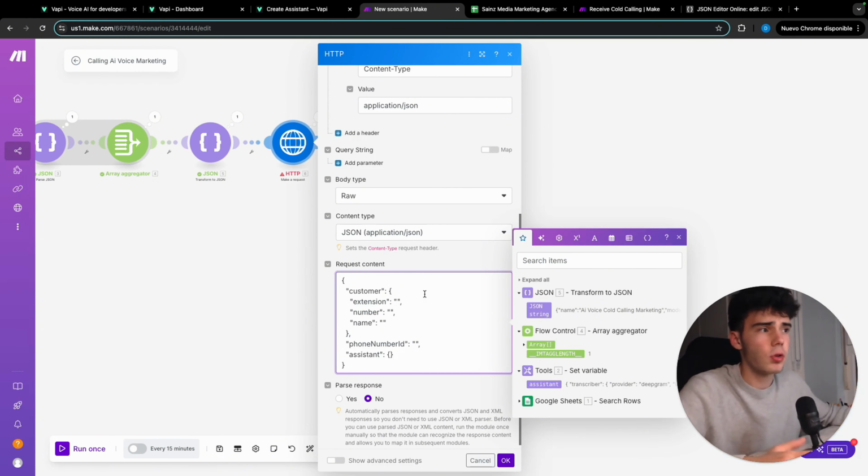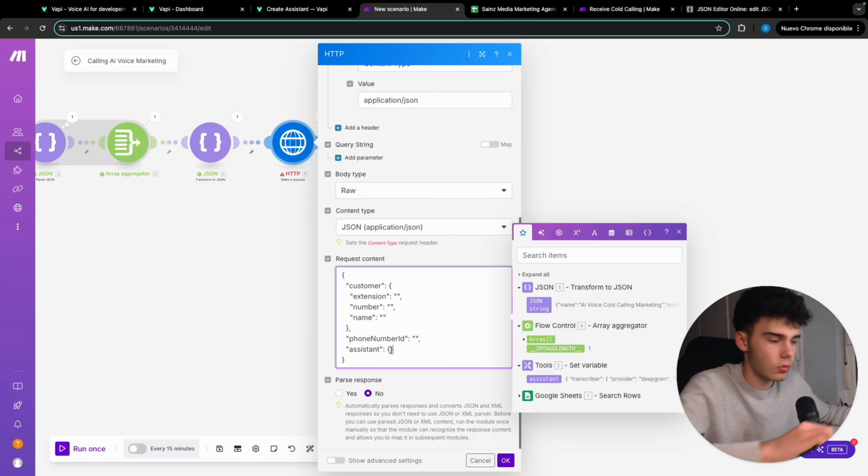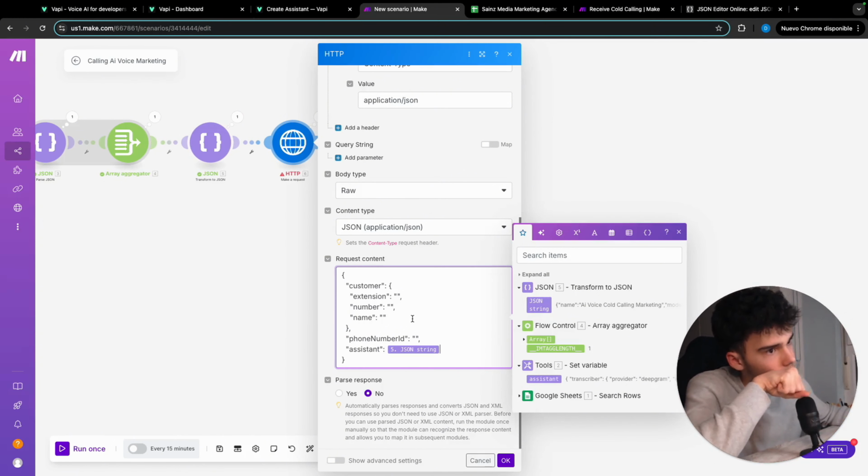For the phone number ID, you have to come here into dashboard and select here where it says phone numbers and get your phone number ID. And here inside assistant, we're gonna delete this, and we're gonna include this one. Perfect. And then we are gonna put here the name and number.